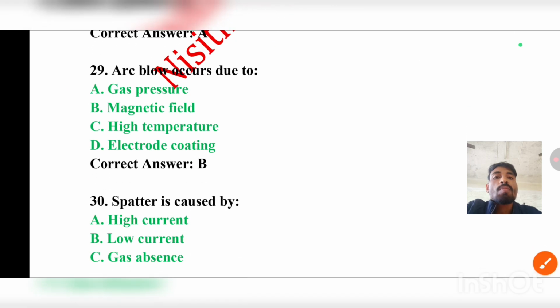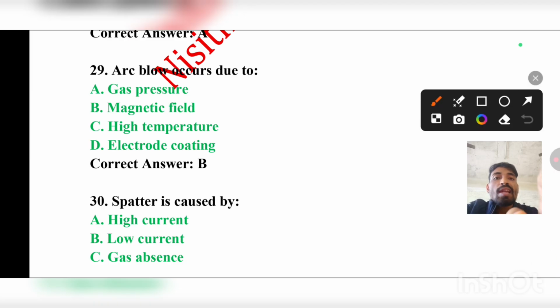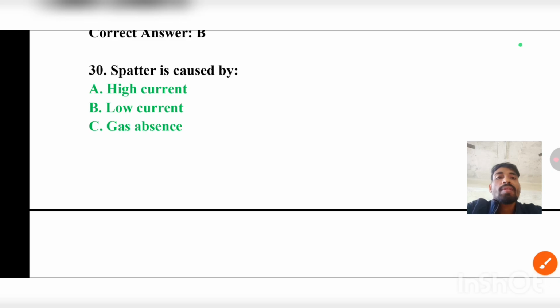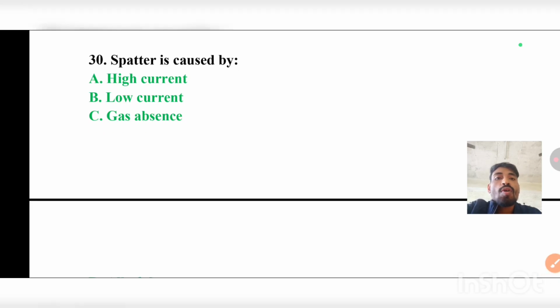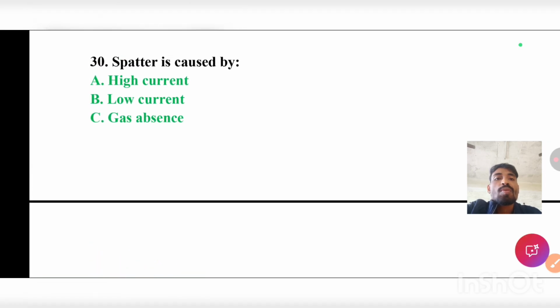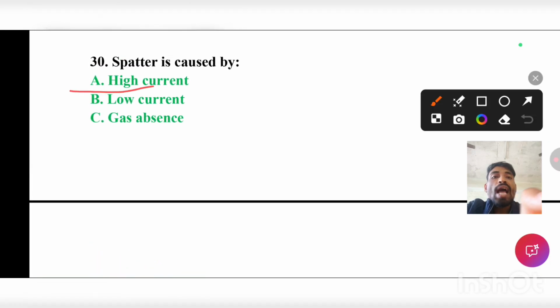Coming to question number 29, arc blow occurs due to gas pressure, magnetic field, high temperature, or electrode coating. The correct answer will be B, that is magnetic field. Coming to question number 30, spatter is caused by high current, low current, gas absence, or all of these. The correct answer will be A, that is high current. Due to high current, the spatter occurs.